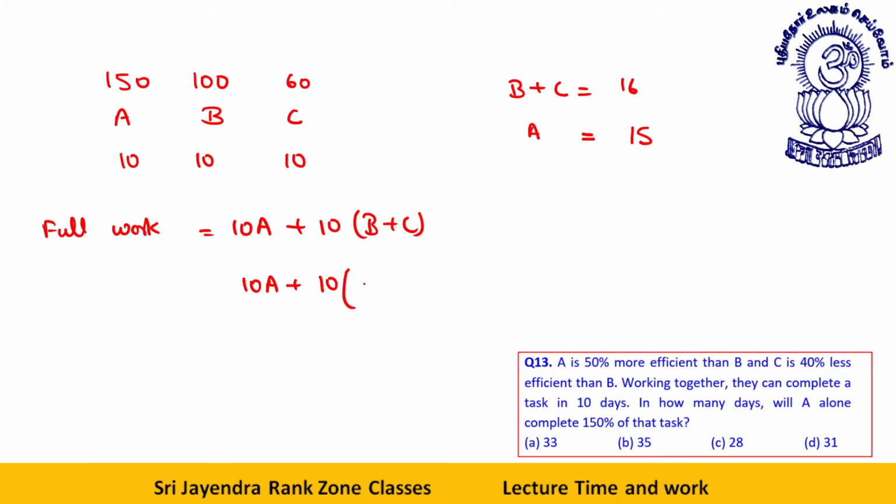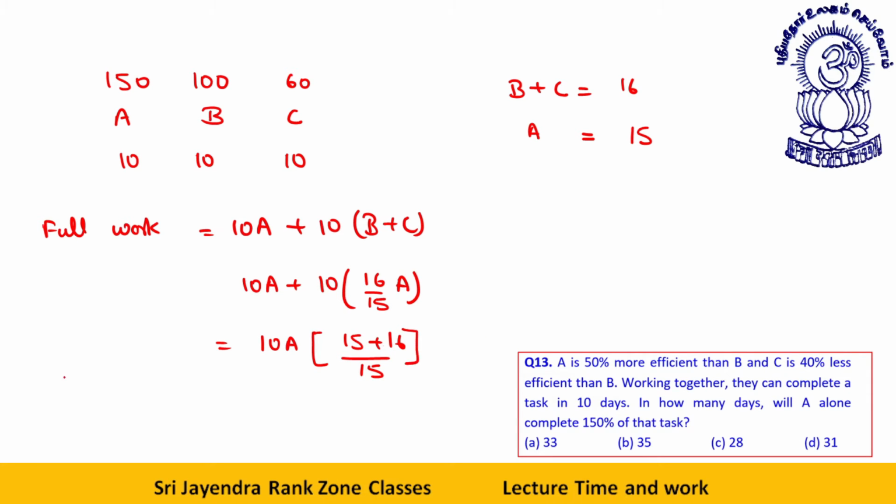So full work is equal to 10A plus 10. What is B plus C? B plus C is actually 16 by 15A, or I can say, if I take 10A common, then what will I be left with? 15 plus 16 by 15. This is 31. 31 is there in this option. That will be your answer finally.